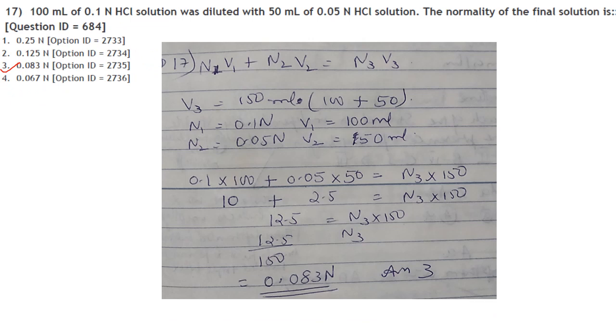Then next one. 100 ml of 0.1 normal HCl solution was diluted with 50 ml of 0.05 normal HCl solution. The normality of the final solution is, so N1V1 plus N2V2 is equal to N3V3. V3 we have as 150 ml, that is 100 plus 50 ml. N1 is 0.1 normal, V1 is 100 ml, N2 is 0.05 normal, and V2 is 50 ml. Substitute in the formula and you will get 0.083 normal. Answer is option 3.